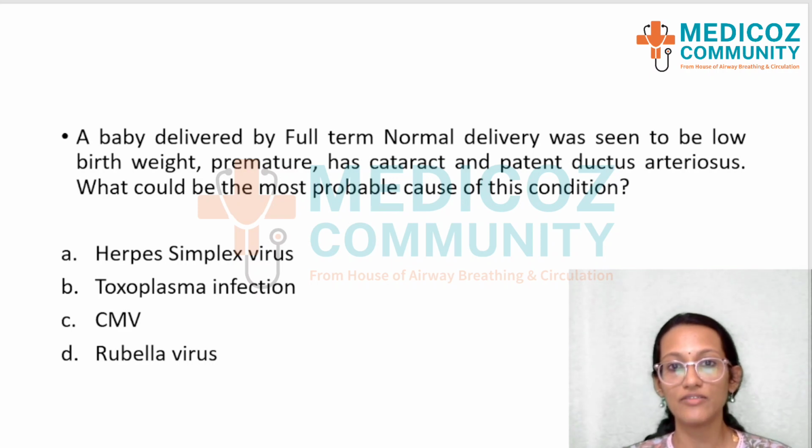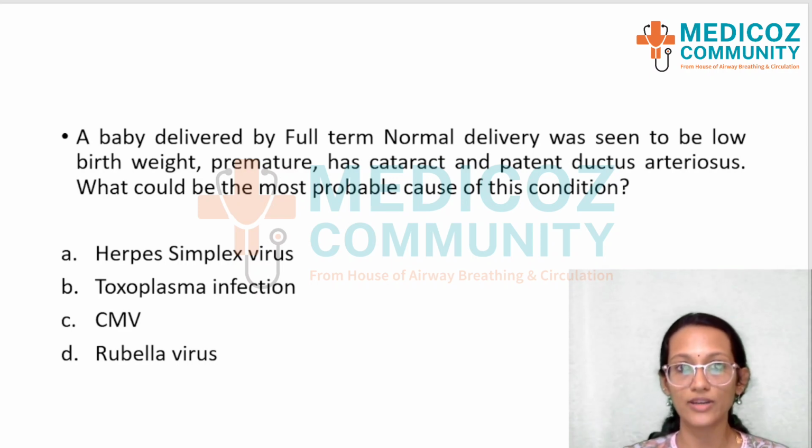A baby delivered by full-term normal delivery is seen to have low birth weight, is premature, and has cataract and patent ductus arteriosus. What could be the most probable cause of this condition?